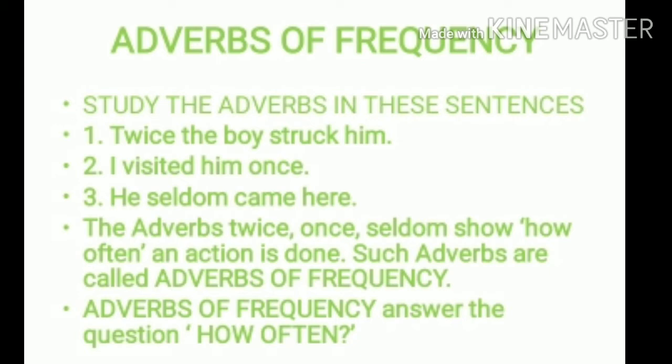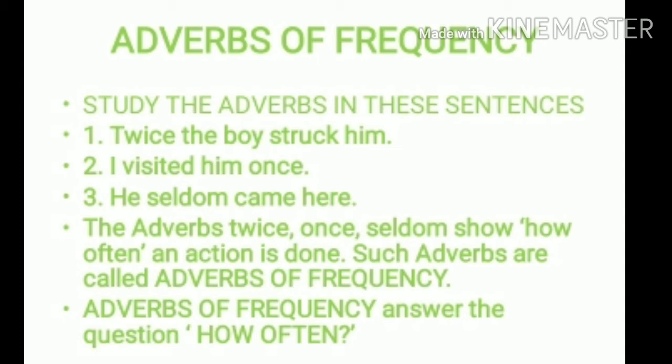Adverbs of frequency. Let us read these sentences. The first one, twice the boy struck him. Second, I visited him once. Third, he seldom came here. So the adverbs twice, once, seldom show how often an action is done. Such adverbs are called adverbs of frequency. Adverbs of frequency answer the question how often.